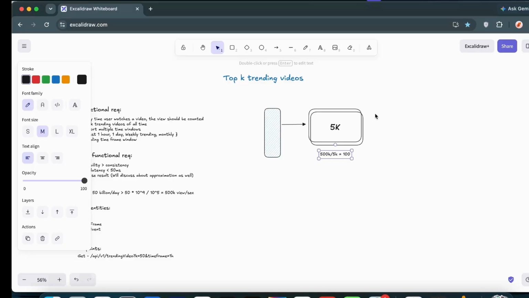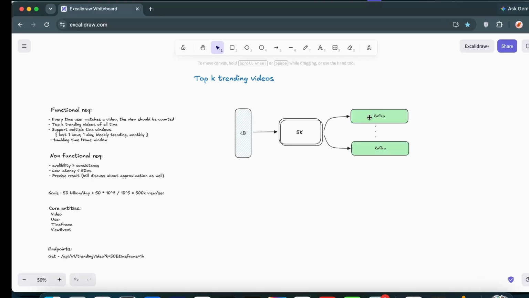Then there will be a consumer who consumes those views. The consumers' job is to aggregate the results or directly put them into the database. Those trade-offs we will discuss. So first, let's add Kafka right over here. I just added Kafka. Now let's talk about what these application servers actually do. These application servers act as Kafka producers. Their responsibility is to receive incoming view requests and publish them as events to Kafka, right?